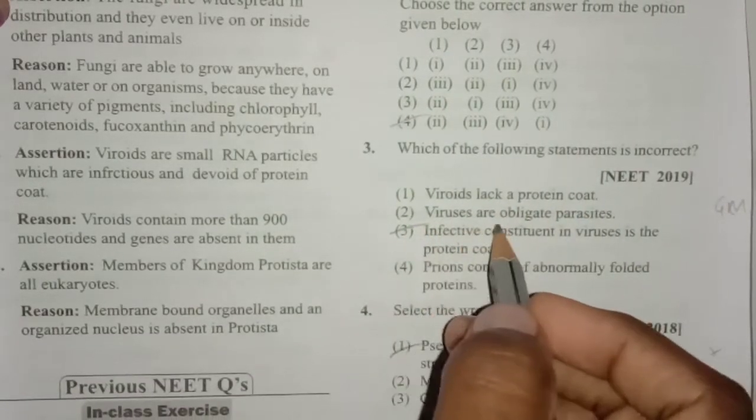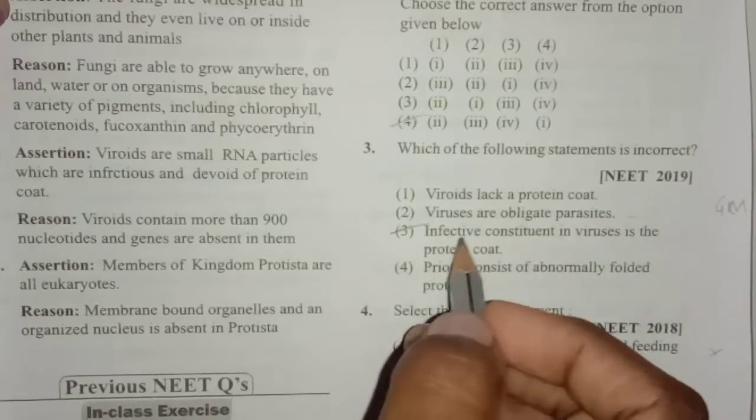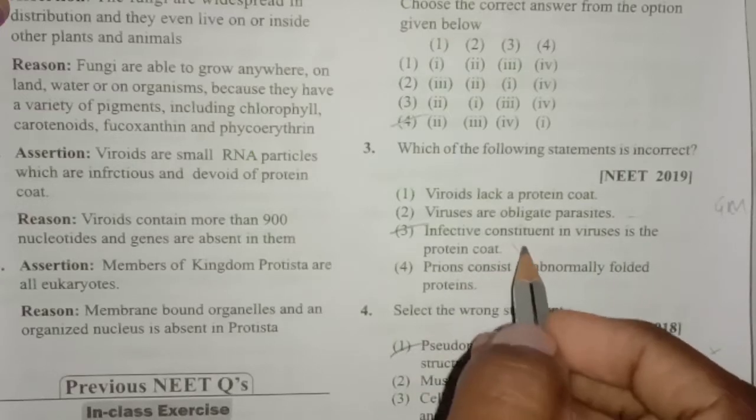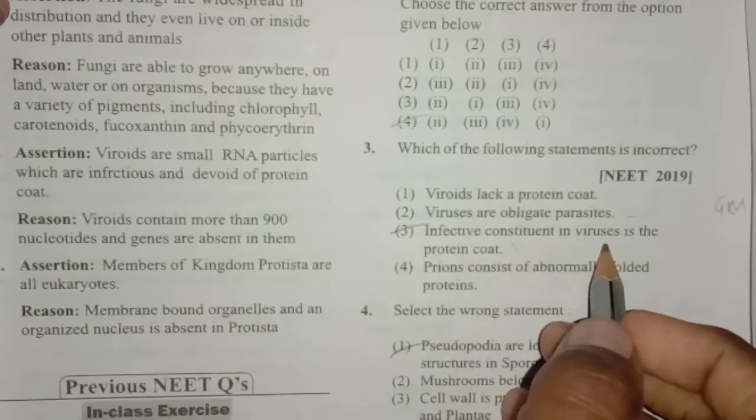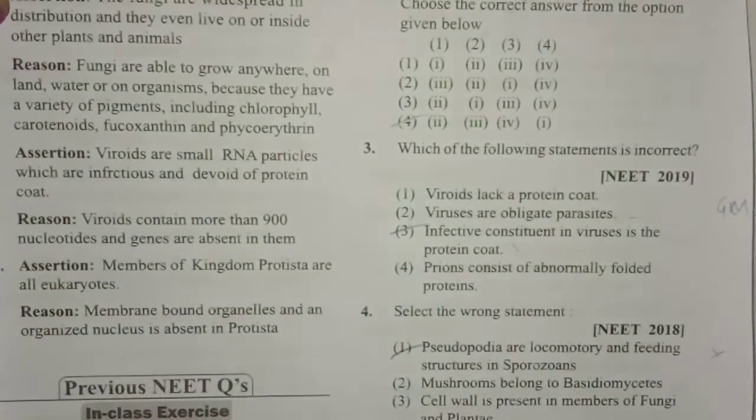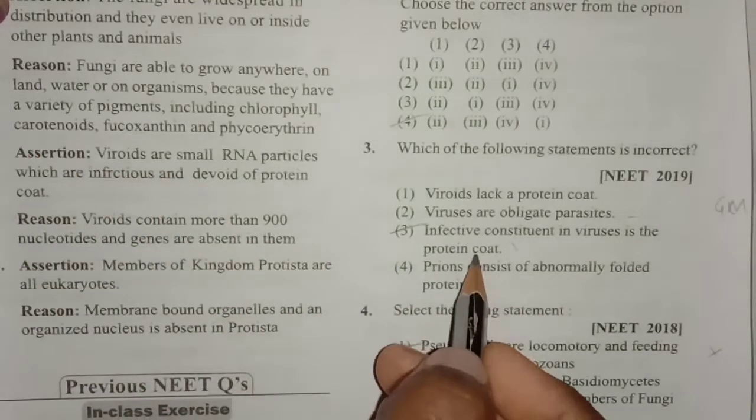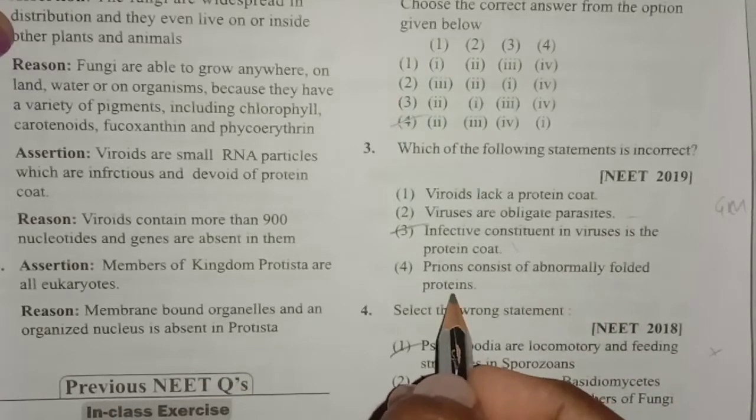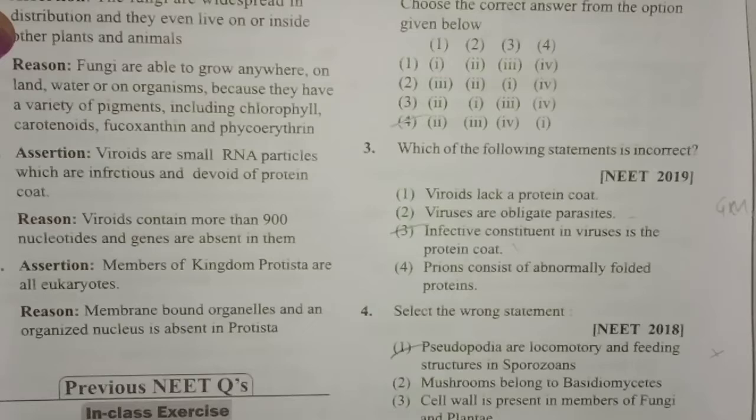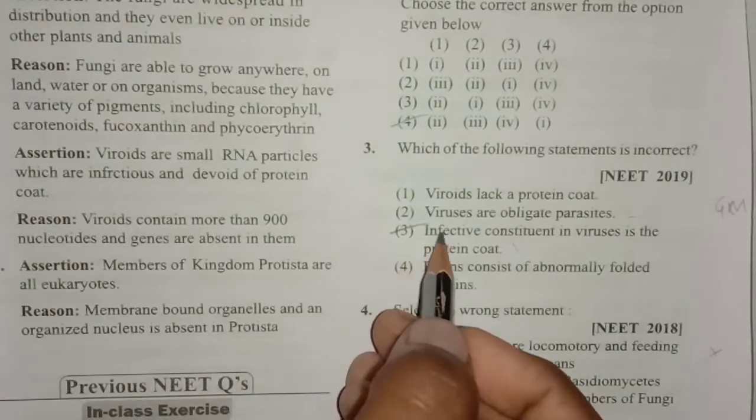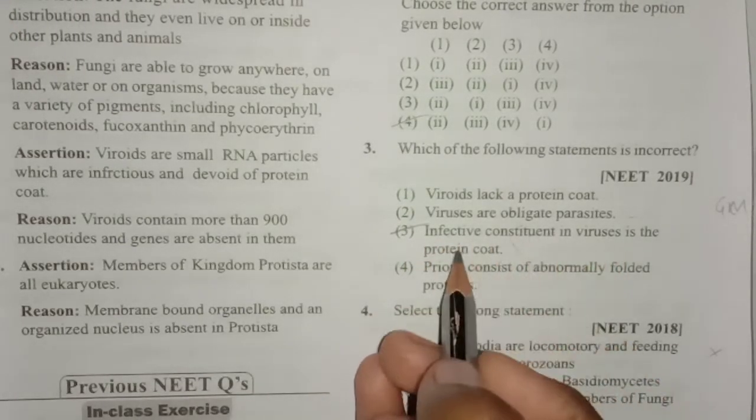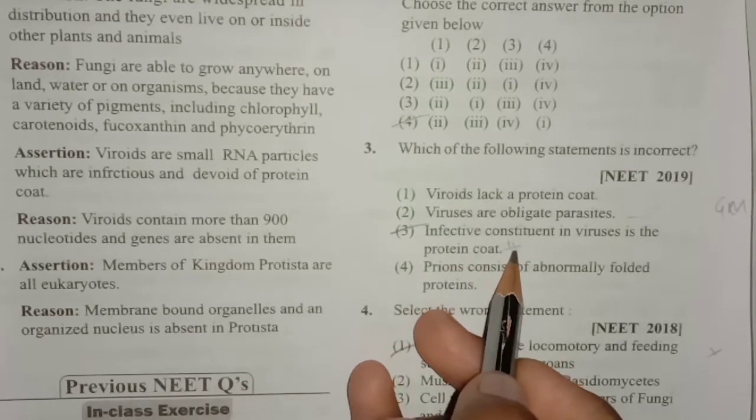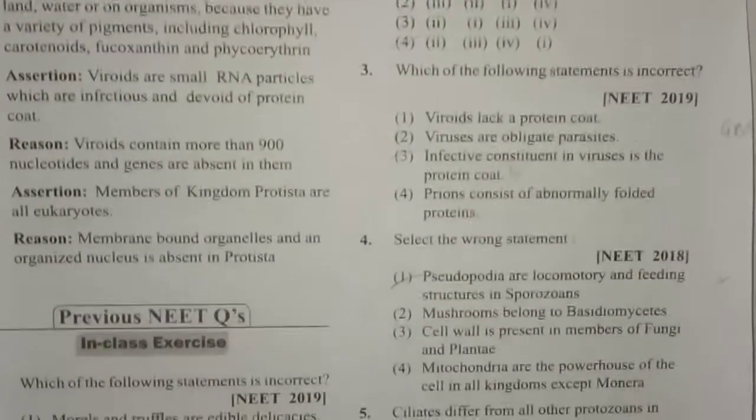And second one, viruses are obligate parasites, correct. And the infective constituent in viruses is the protein coat. This is wrong. The infective constituent in viruses is usually the genetic material, which may be DNA or RNA, but not the protein coat. And prions consist of abnormally folded proteins. So the incorrect statement here is the third one, that the infective constituent in viruses is the protein coat. This is wrong because the infective constituent is the genetic material, and the remaining three are correct.